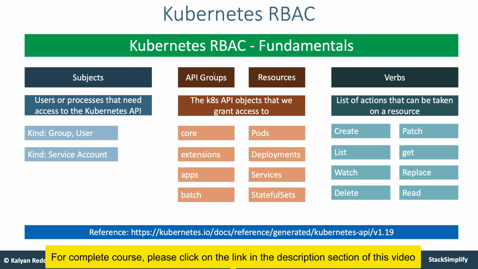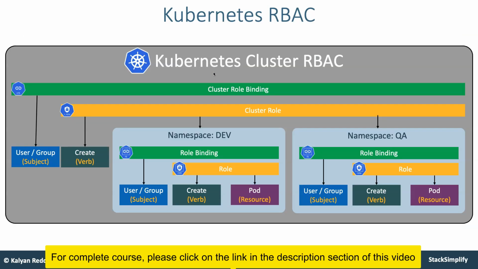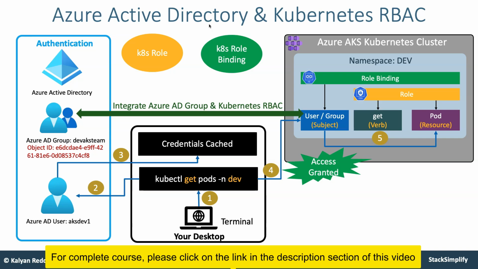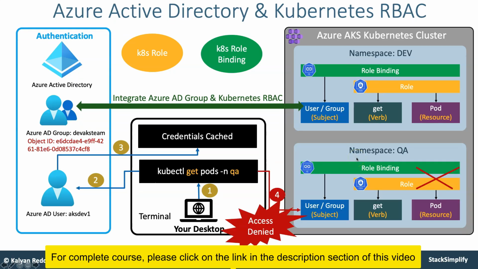From there, we will move on to Kubernetes RBAC concepts. Okay, so we'll understand those RBAC concepts from a fundamentals perspective and also implement them in combination with Azure AD integration. As part of that, we are going to understand what is role binding, cluster role, and then cluster role binding in detail, and implement those use cases in combination with Azure Active Directory, right? So when access is granted, you can see that access granted will be for those respective resources in your cluster, and when you don't have the access, it shows that access is denied.